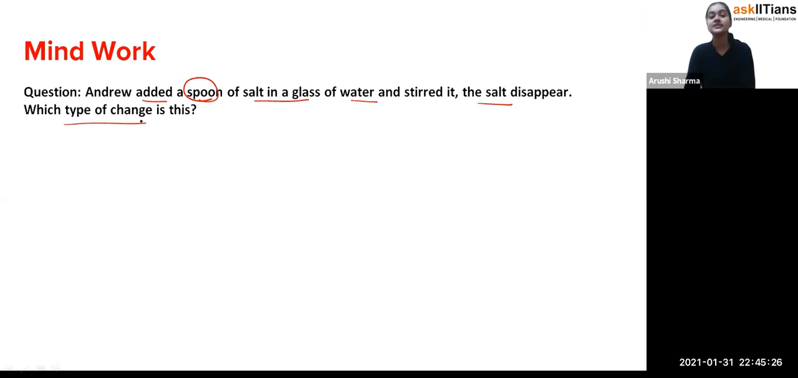Exactly, students. So you can see that the types of changes are going on everywhere and every time, and these types of questions can be asked to you. With this question we are done with this chapter, and we have revised and seen all the types of changes.